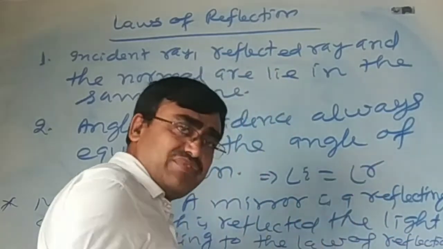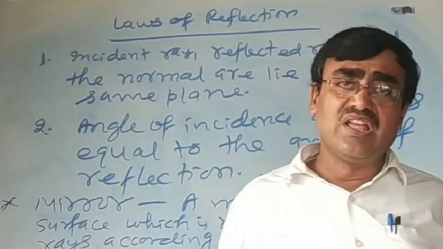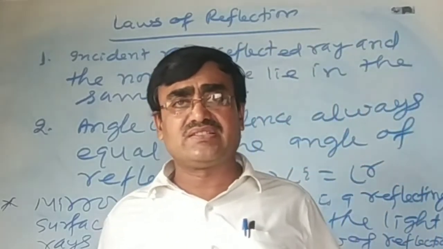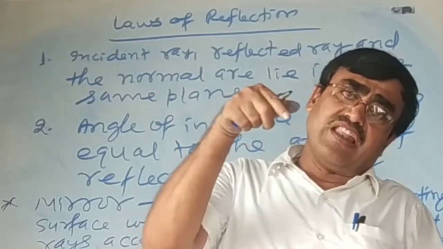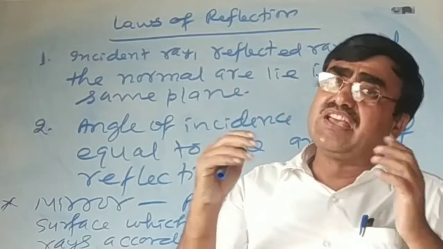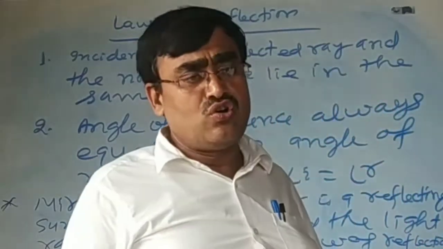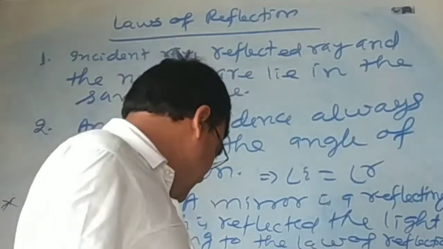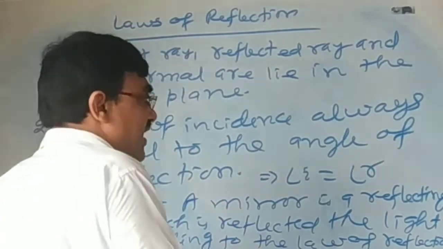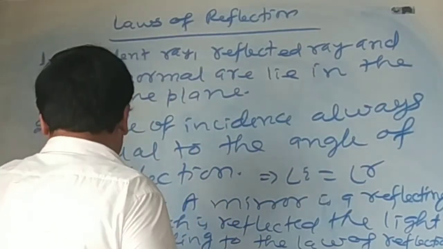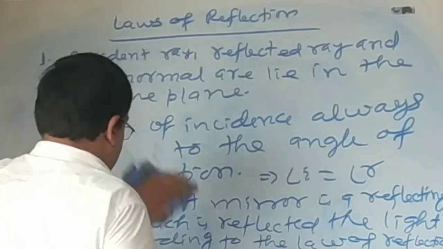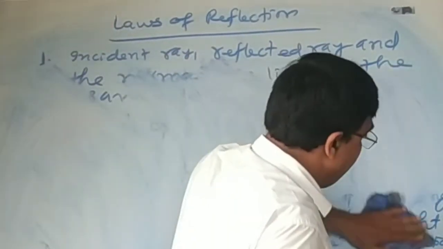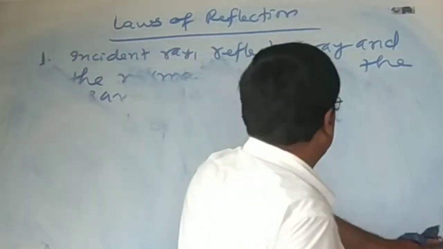Reflection has two laws, and a mirror is a type of reflecting surface which reflects the rays of light according to the laws of reflection. When we classify mirrors, we find that mirrors have mainly two types, plane mirror and spherical mirror.